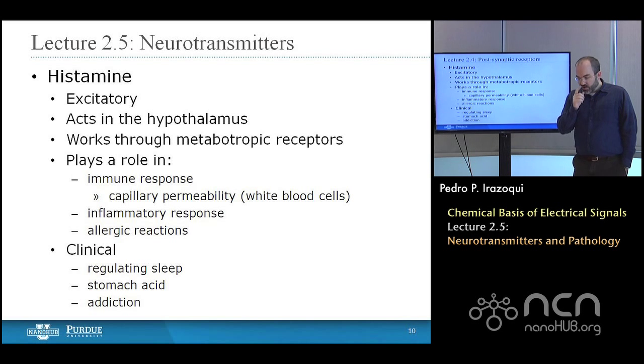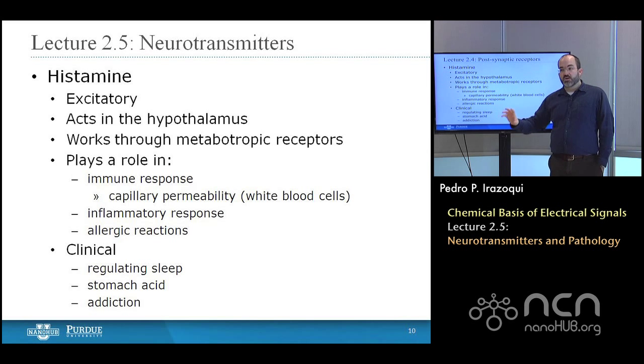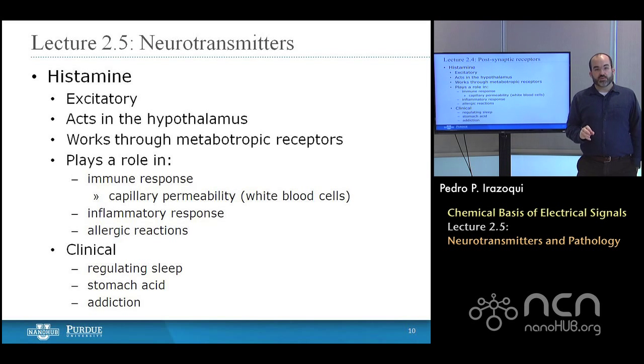So recall in the last lecture, we talked about the difference between ionotropic receptors, both of which are ligand-gated, but ionotropic receptors are receptors in which the neurotransmitter opens the ion channel, allowing the flow of sodium into the cell. Metabotropic receptors are receptors in which the neurotransmitter binds, and then the inside of the receptor, on the inside of the membrane, releases G proteins, which then travel to effector proteins, which then release secondary messengers, which can open a large number of ion channels. So it is a slower process, but it has gain built into it. So a small initial release can lead to a large and long-lasting response.